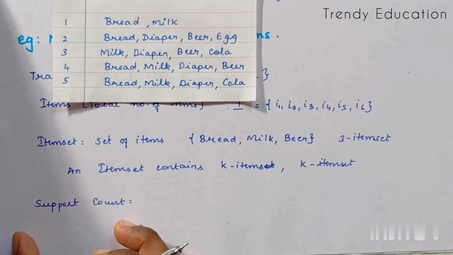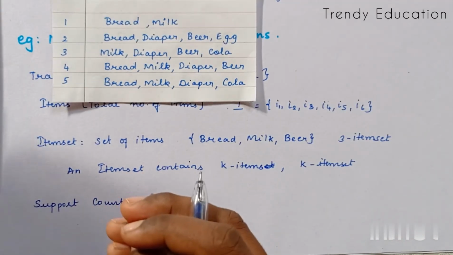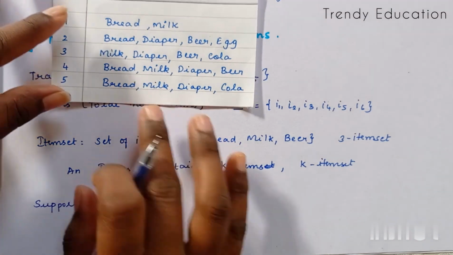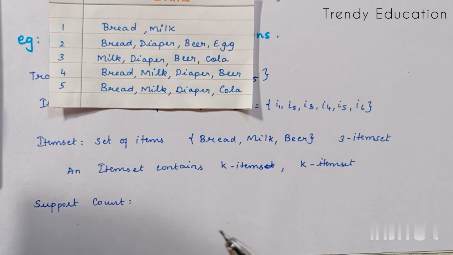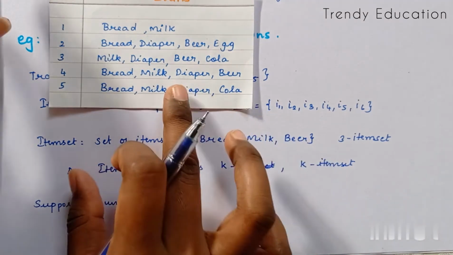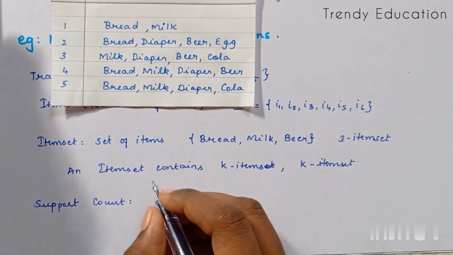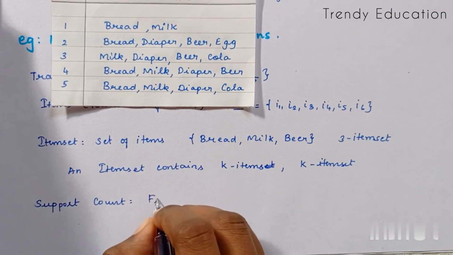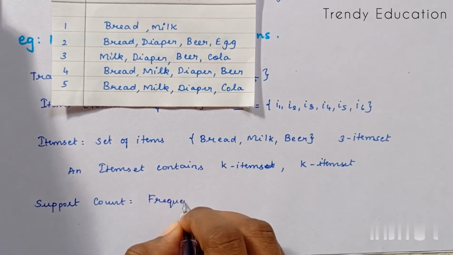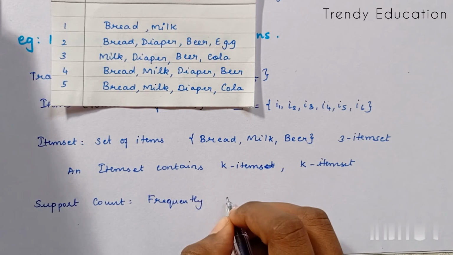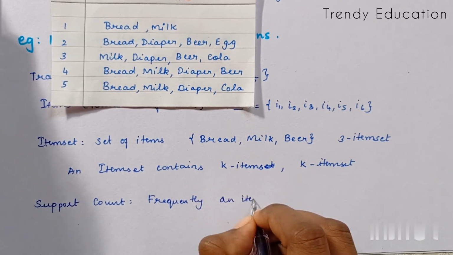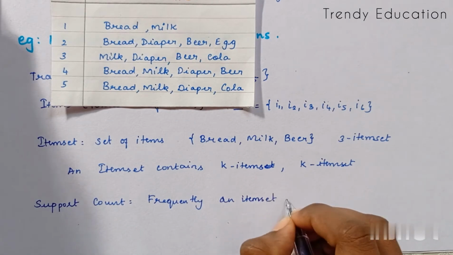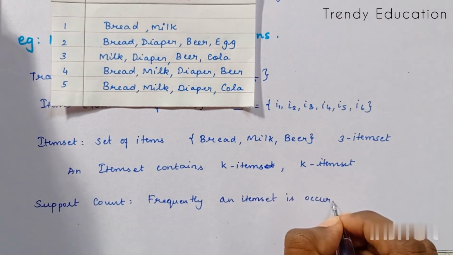The support count is nothing but the frequency of the occurrence of an item set. How frequently this particular item set is available in the transaction. So this is the support count: how frequently an item set occurred in the transactions.